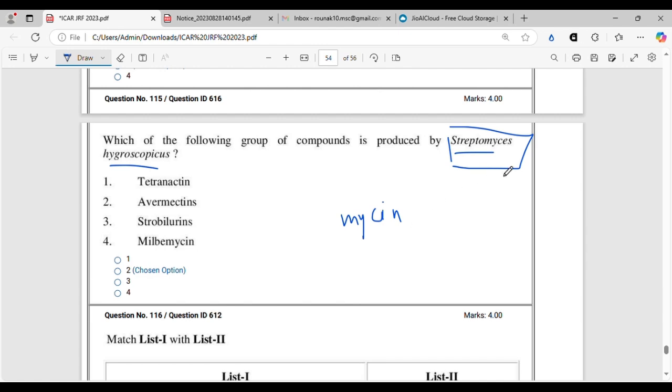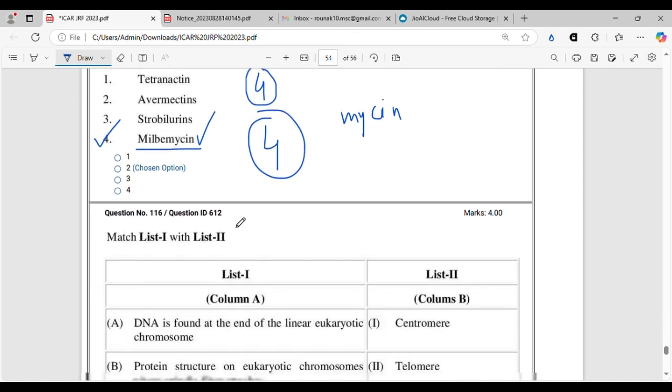So here, even if you don't know the proper answer, with your common sense, with your intuition, you can say that option 4 is having the correct option, milbemycin. Whereas if there were more than one option having the word mycin in it, then you must know the answer. Otherwise, for this kind of questions, it is better to leave and move on, because otherwise you will get a negative marking. So that is not desirable at all. So the correct answer to this question is option 4. All right, moving on.